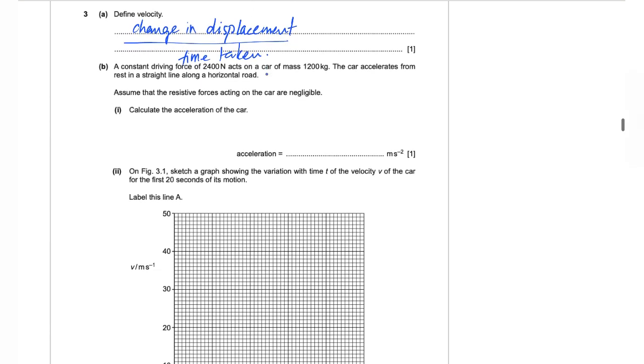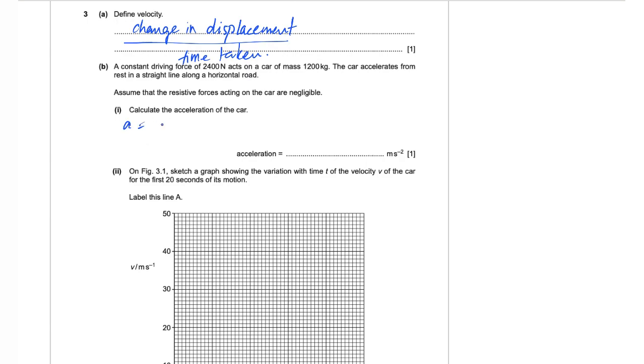Part B, a constant driving force of 2400 newtons acts on a car of mass 1200 kilograms. The car accelerates from rest in a straight line along a horizontal road. Assume that the resistive forces acting on the car are negligible. Part 1, calculate the acceleration of the car.